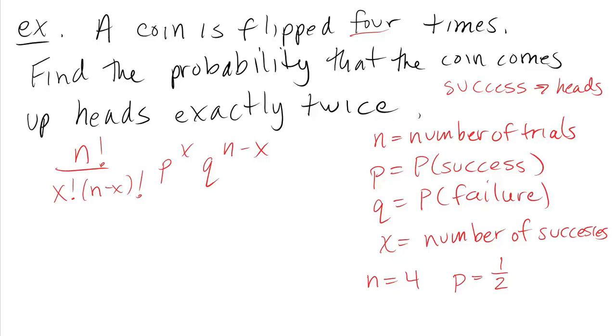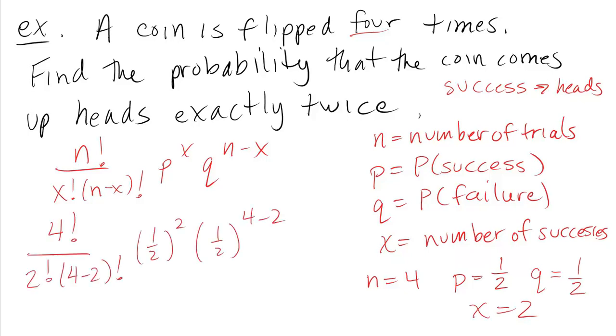Q is the probability of failure. Well, if the coin comes up heads half of the time, then the coin comes up not heads half of the time. Q has to be equal to 1 minus p because failure is the complement of success. So p plus q always has to be 1. We'll see that in our next example as well. And the number of successes, well, we want it to come up heads exactly twice, and heads is a success, so x would be 2. And now we can just plug all of these in.